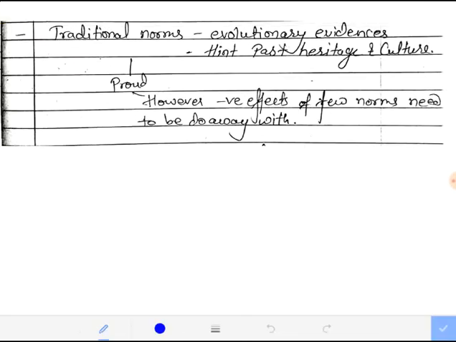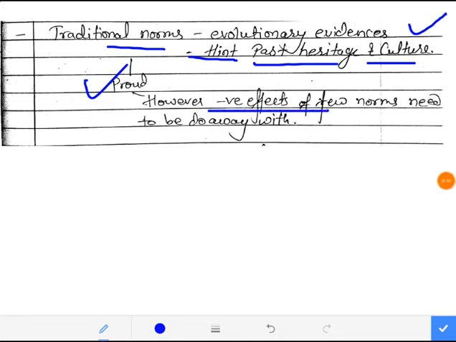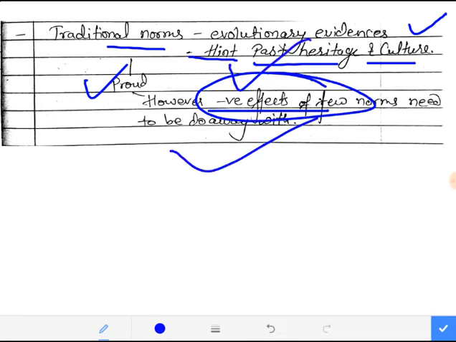Answer. See, traditional norm is an evolutionary evidence in our Indian history which gives a hint to us about our past heritage and culture. All right, and that's why we are proud of it. But however, the negative effects of a few norms need to be done away with. It means, guys, as in the question that has been asked about gender right, you have to deal with it, right? So gender right also puts negative effects. All right, so those kinds of negative effects need to be done away with, right?